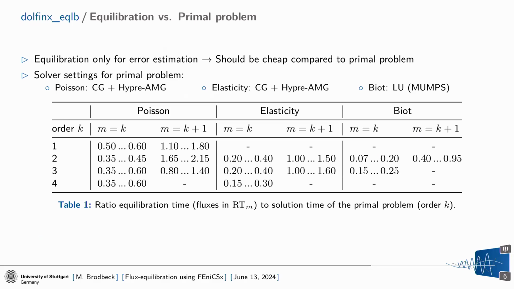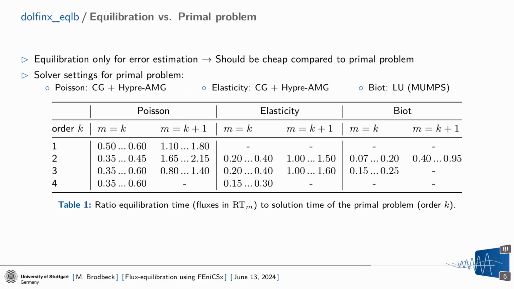But if we consider the parallel setting, the scaling for these equilibration algorithms is nearly ideal, because there's no additional communication involved if we use one layer of ghost cells in the communication.